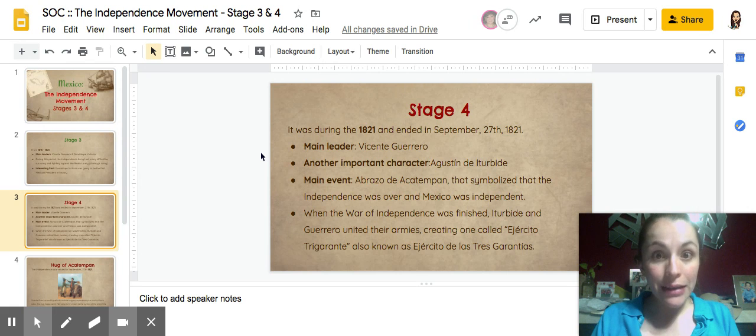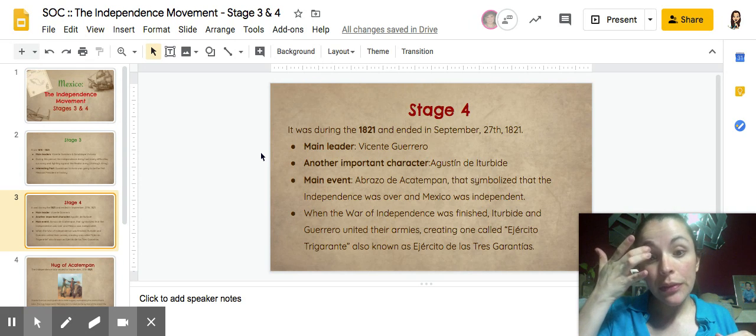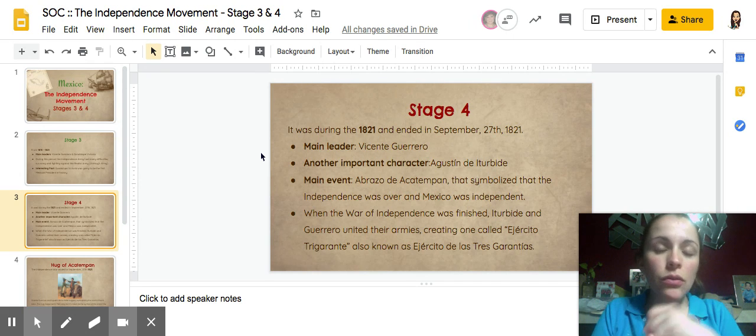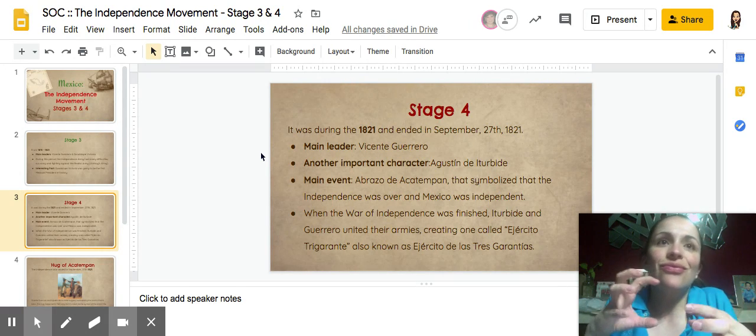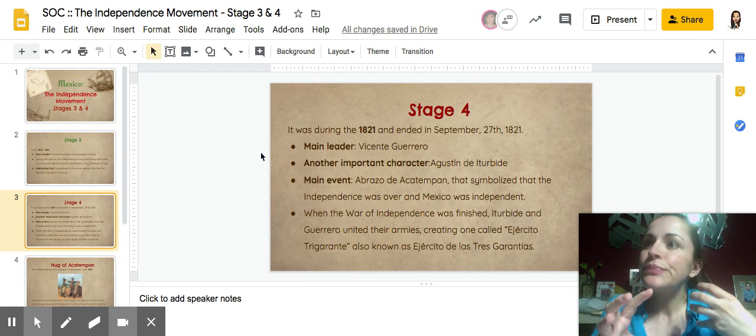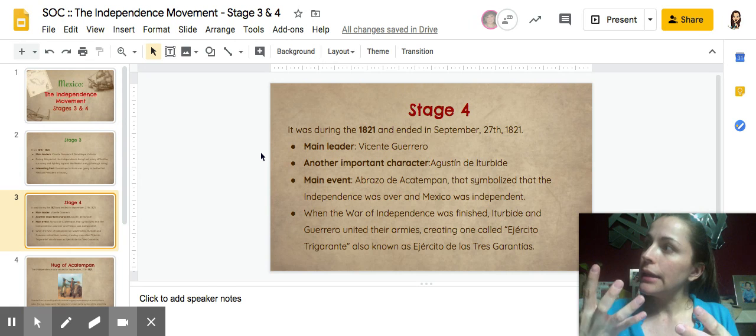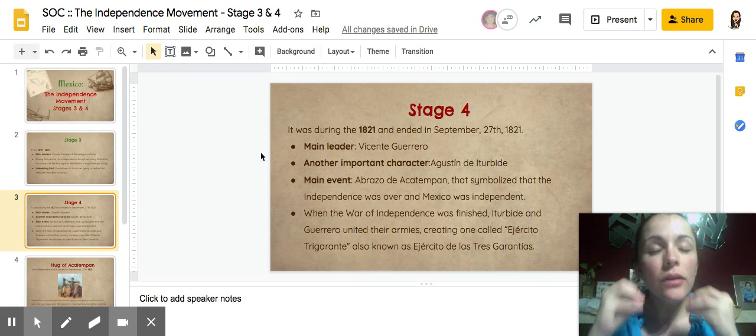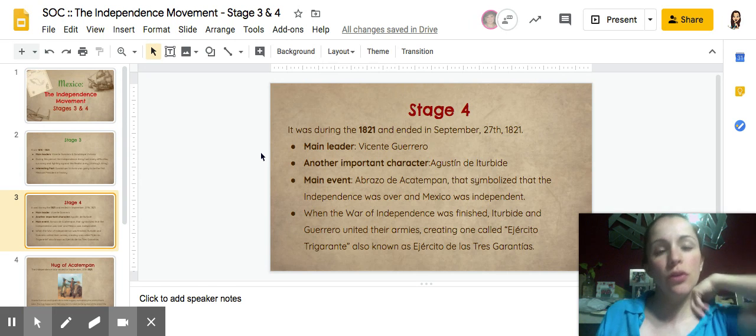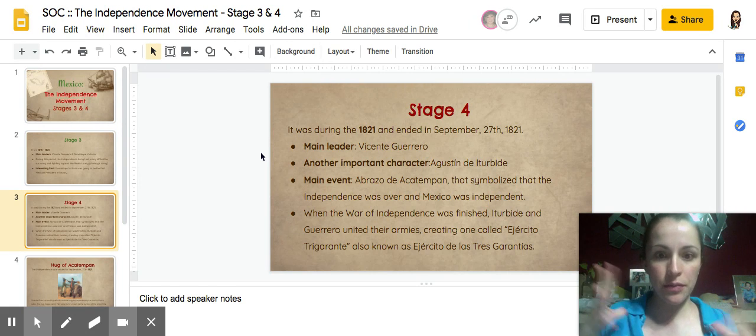Another important character that was not an independence leader, but was a key person for this to happen, was Agustín de Iturbide. Agustín de Iturbide was part of the Realistic Army. But in February, they wrote this document that was called Plan de Iguala. This document contained all the information that later was going to be signed as the official independence of Mexico.